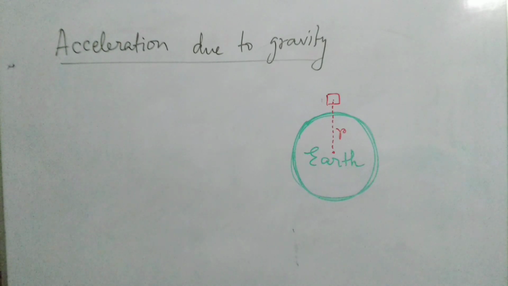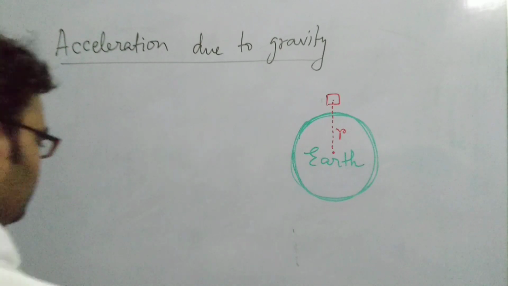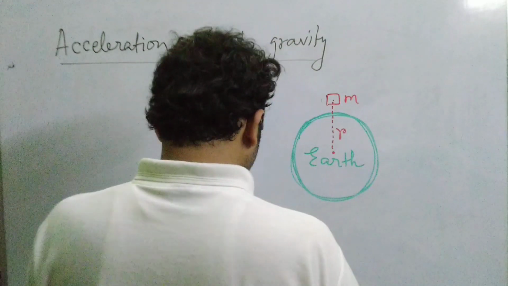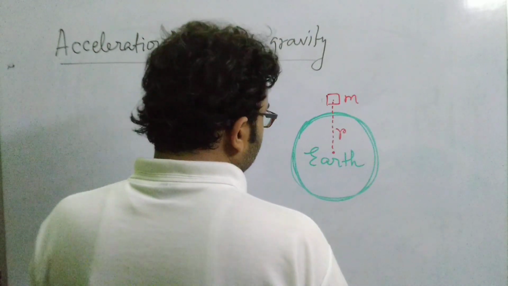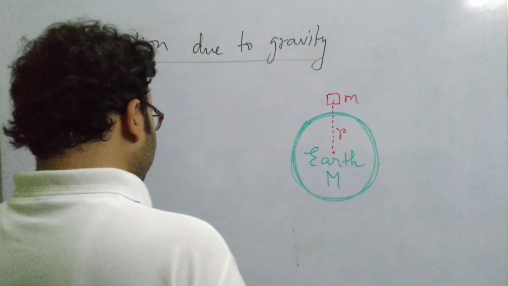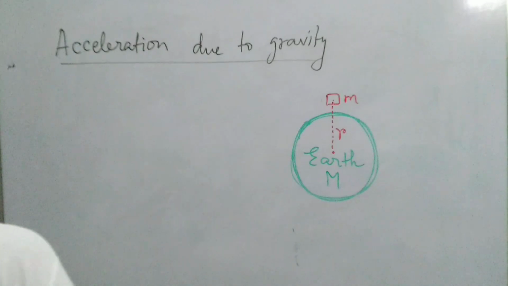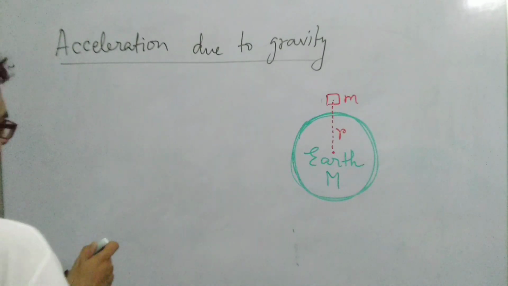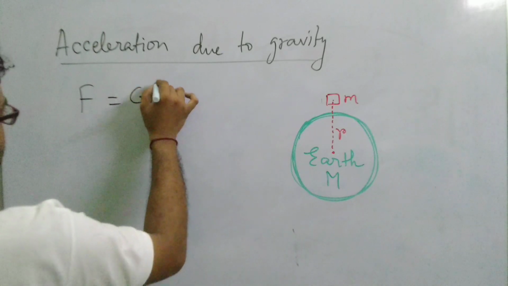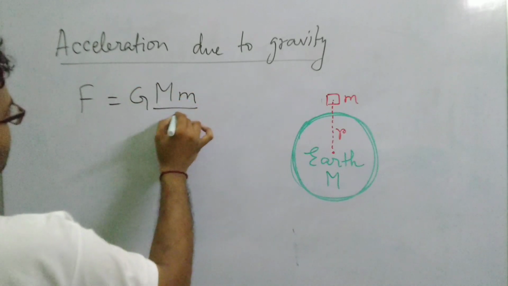It acts between the centers of the two masses. The mass of this small object is m, and the mass of the earth is capital M. The force of attraction between the earth and the object will be equal to G M m by r square.